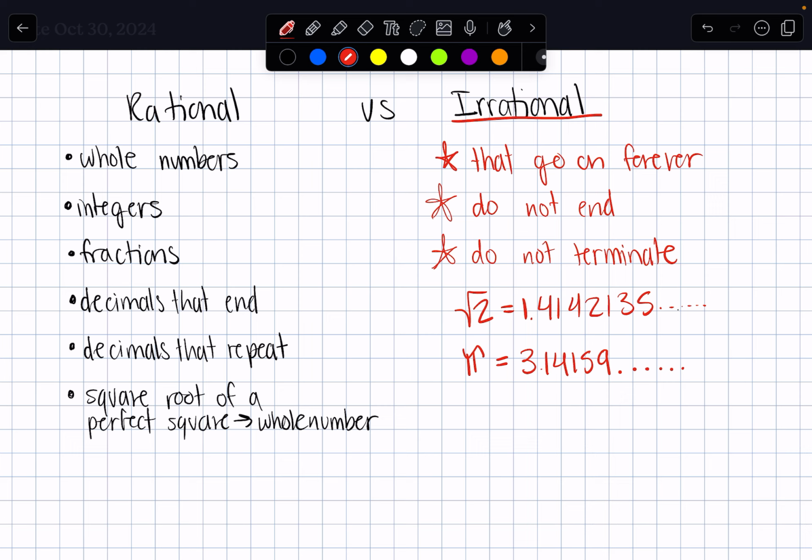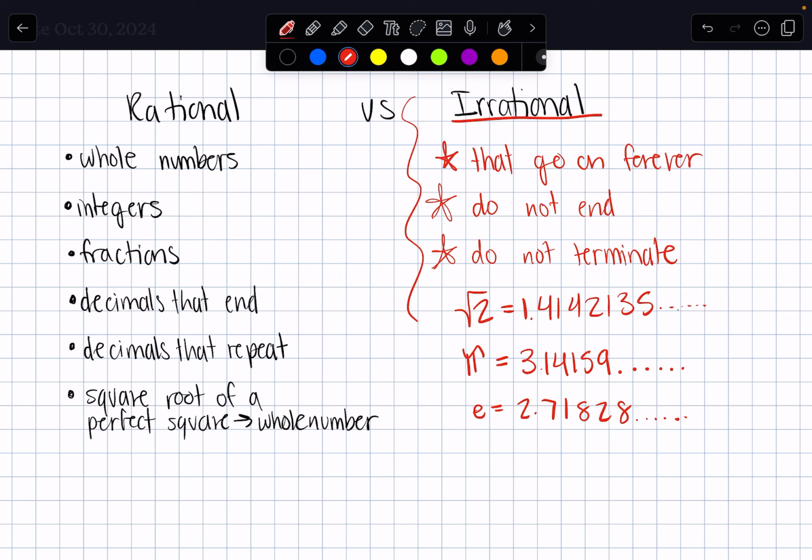Okay, another one that you might not have heard of is e, and e also goes on forever. And so e is 2.7182818285... just keeps on going forever. Okay, and so those are all examples of irrational numbers.